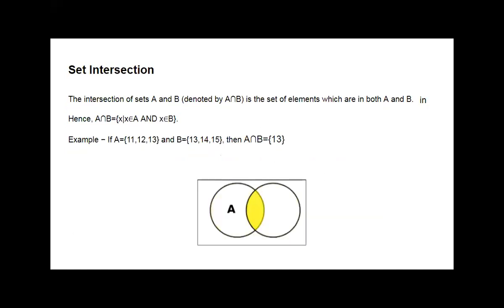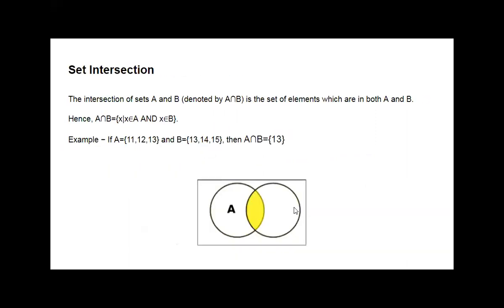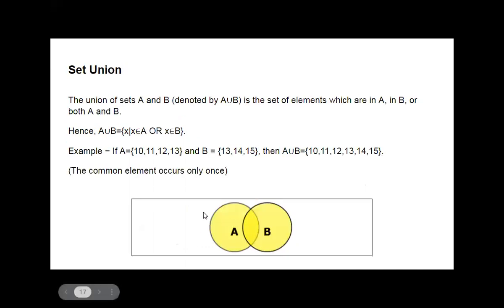Yes, ma'am. Okay. Then next is the set intersection. It contains the elements which are in both sets A and B. Here the B set is there. Two circles we can see, A and B, and they are overlapped with each other.